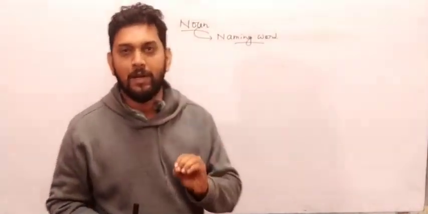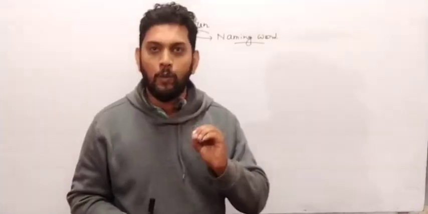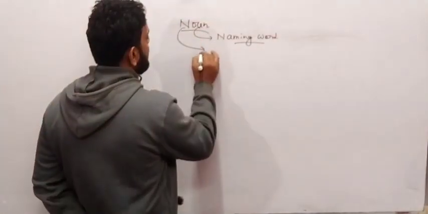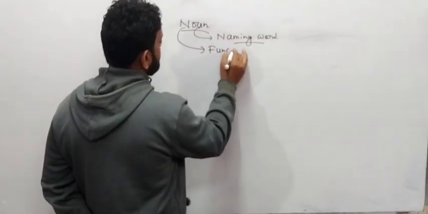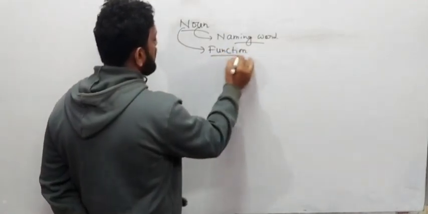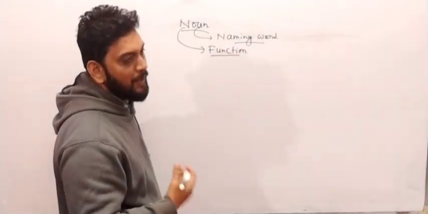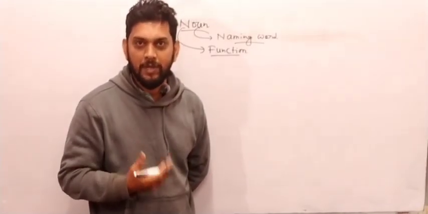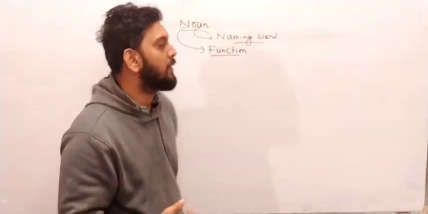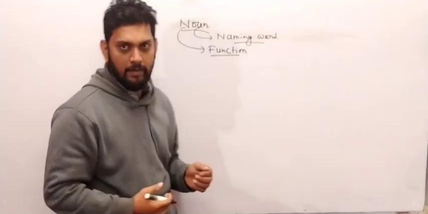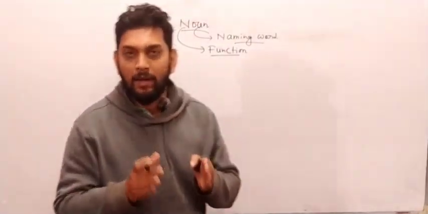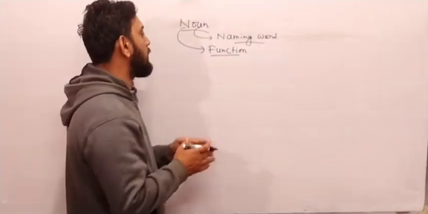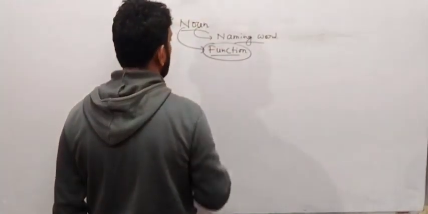What is the most important aspect to understand, my friend? We have to understand the function. We need to understand the function of noun. We don't only need to define the noun. Yes, definition is important, because unless you clear your definition, you cannot go beyond your limitation. So already we have learned that noun is a naming word. Now we have to understand what would be the function of a noun.